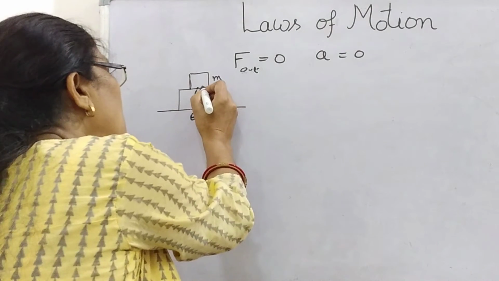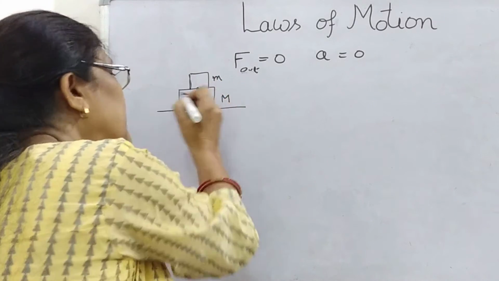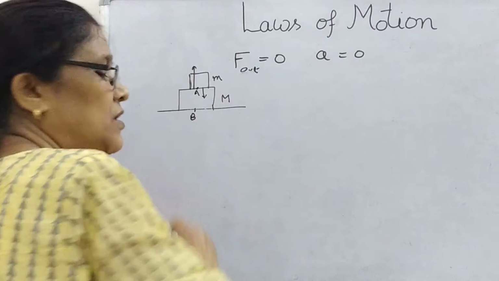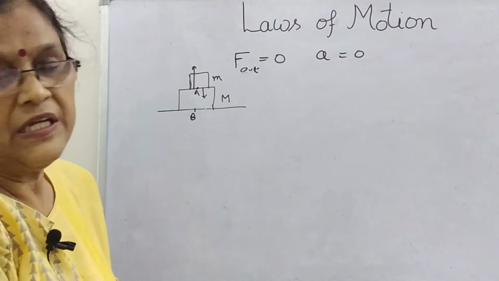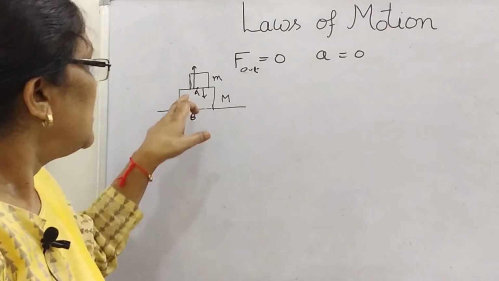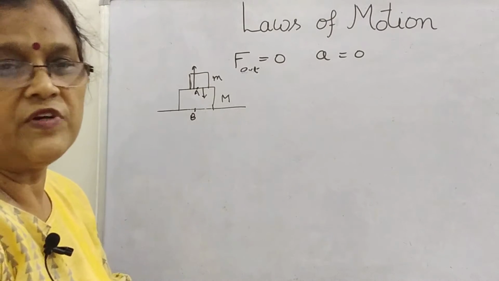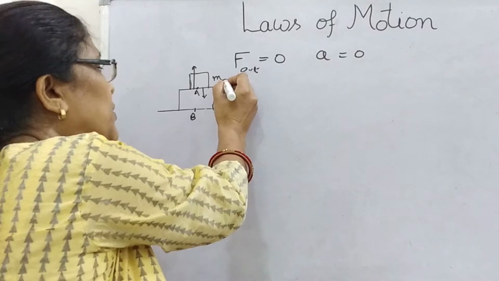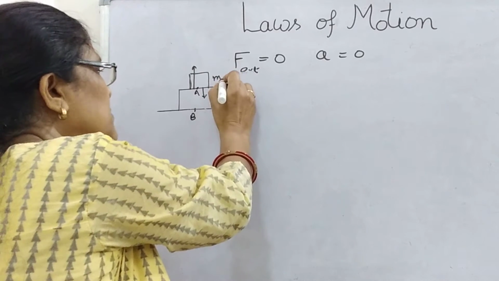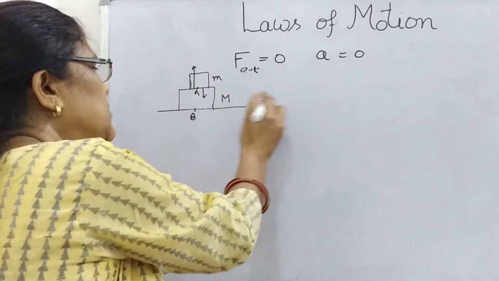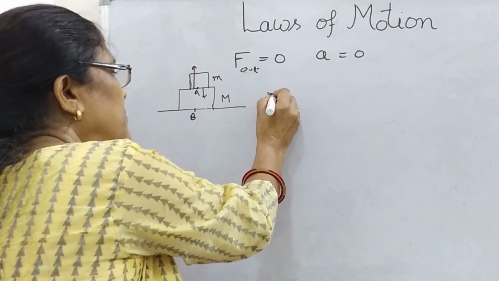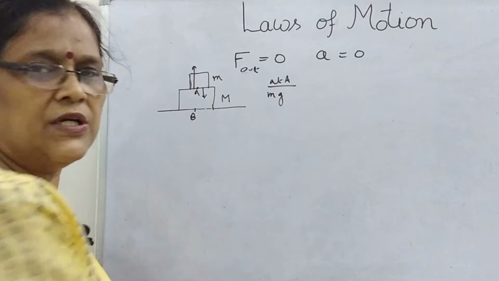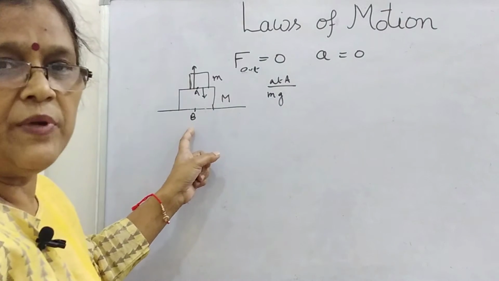So you know that at point A, the weight of the small block, mg, will be downward and its reaction will be upward. Then what will be the reaction in this case? At point A, simply mg. Suppose this is small m, so you will write here mg at point A. Reaction is mg.